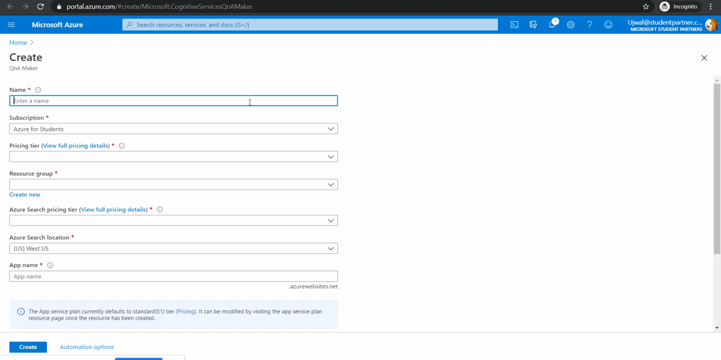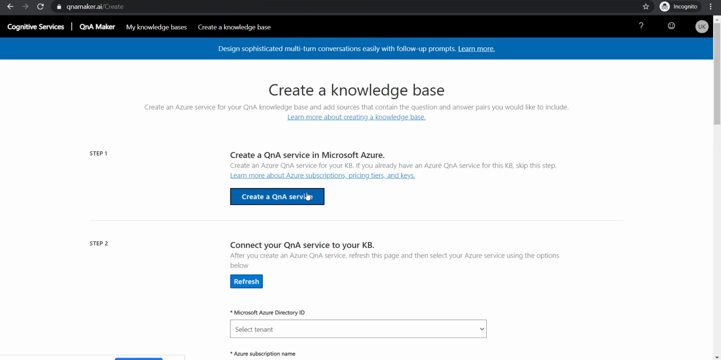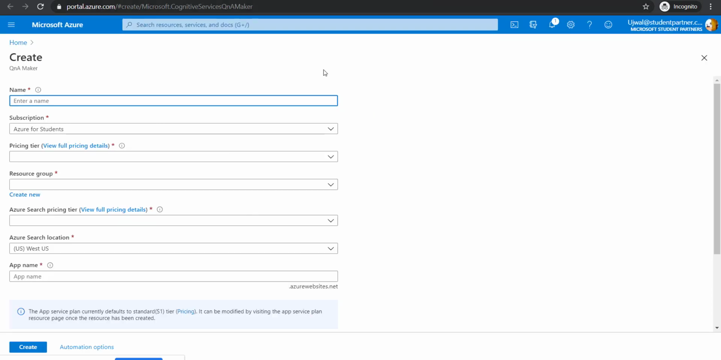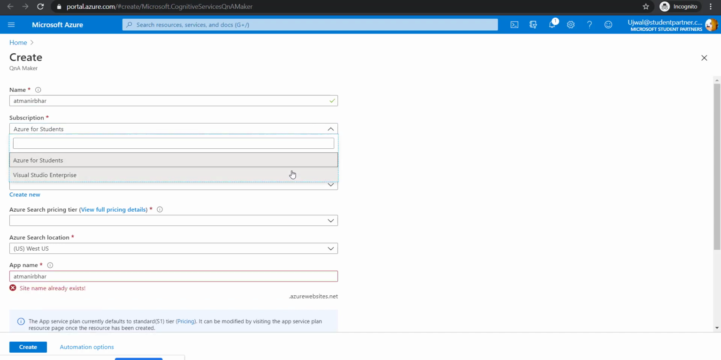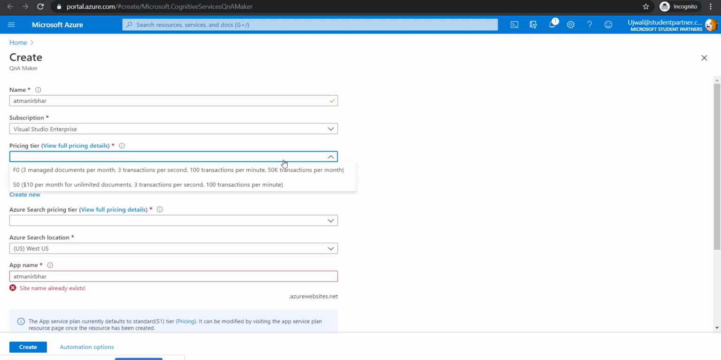Right. So now let's have a look at the process. In the Q&A maker, we clicked on create a Q&A service. It opened a new window in Microsoft Azure. So now we just have to create the name of the Q&A maker. Let's put a name, what can we keep as the name? Maybe Atmanirbhar would be amazing, I guess. Yeah, Atmanirbhar. That is what our bot is supposed to be. Yeah, self-reliant, right? So for the pricing tier, we use F0 as free.